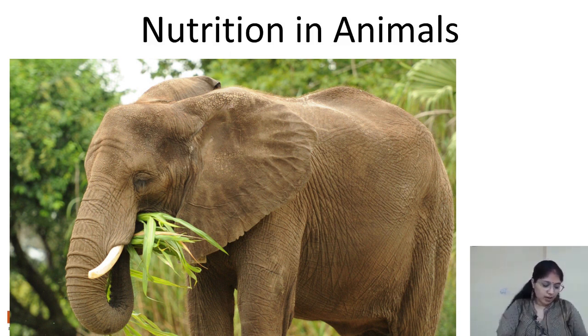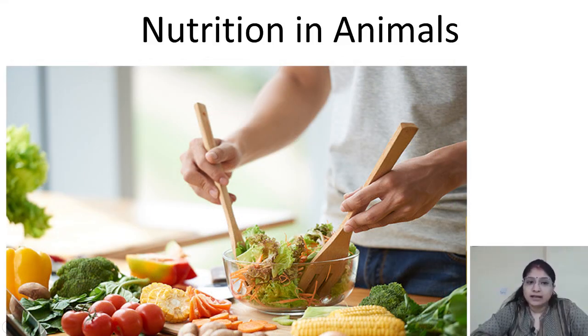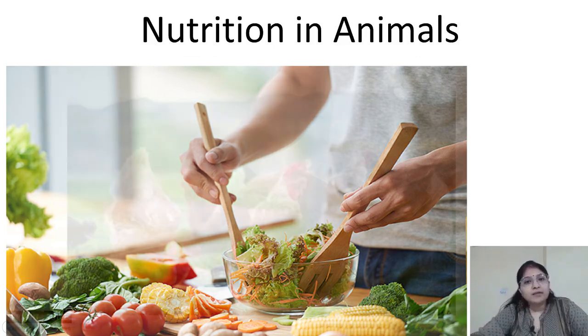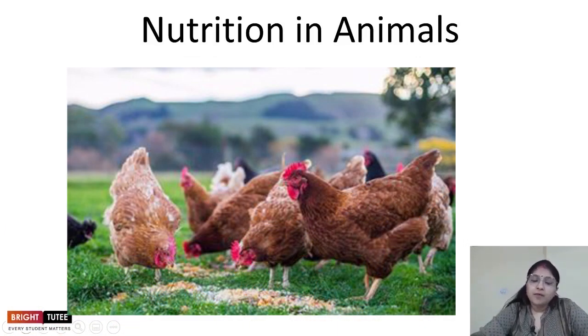Right? So nutrition, like we have already discussed in class 6, is a very important process, and with the help of this process, we are able to maintain a healthy life. So when we are talking about animal nutrition, the important thing to remember is that animals are directly or indirectly dependent on the plants. Some of the animals eat the plants directly. Some of the animals eat the plant-eating animals, whereas few animals, including human beings, feed on both plants and animals.